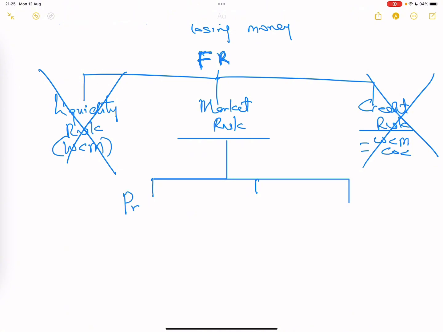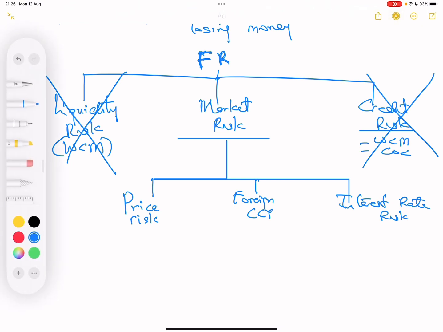The first one is price risk, which is the risk that you will lose money because of changes in price. There is foreign currency risk, which is the risk that you lose money because of changes in exchange rate. And the third one is interest rate risk, which is the risk that you lose money because of changes in interest rate. Ladies and gentlemen, once again, in this paper we are not looking at price risk, and we shall be focusing on these two types of risk.